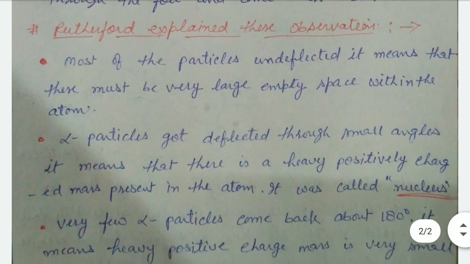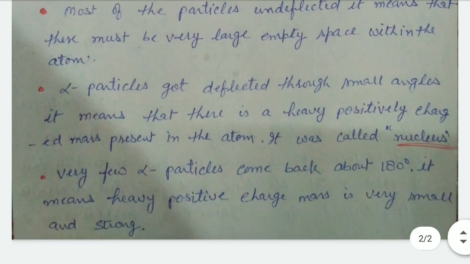Most of the particles were undeflected, it means that there must be very large empty space within the atoms. Clear? Most, about 99%, of the particles are undeflected, it means there is very large empty space. Second, alpha particles got deflected through small angles.